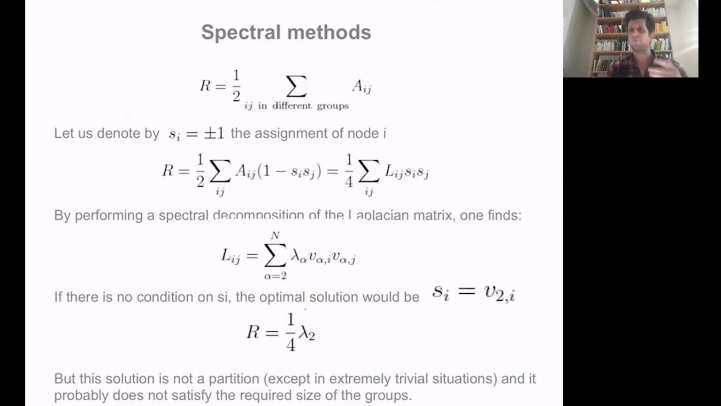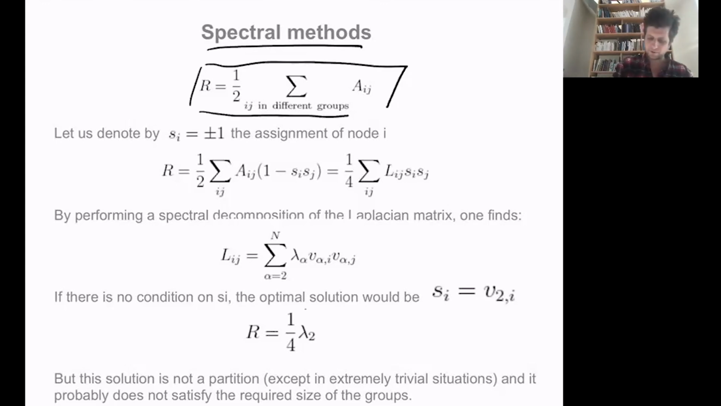The optimization is to minimize the cut. And one way to do these relaxations is to adopt some spectral methods. So how do you do so? Well, the cut, by definition, is given by this expression here. It's 1/2 of the sum, over all pairs of nodes in different groups, of the adjacency matrix.